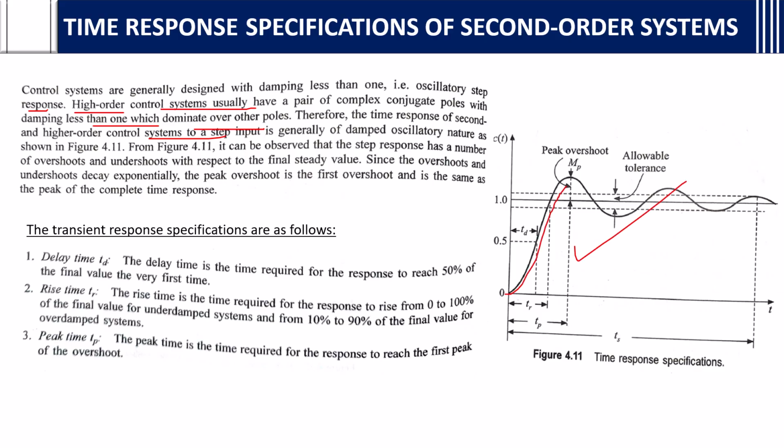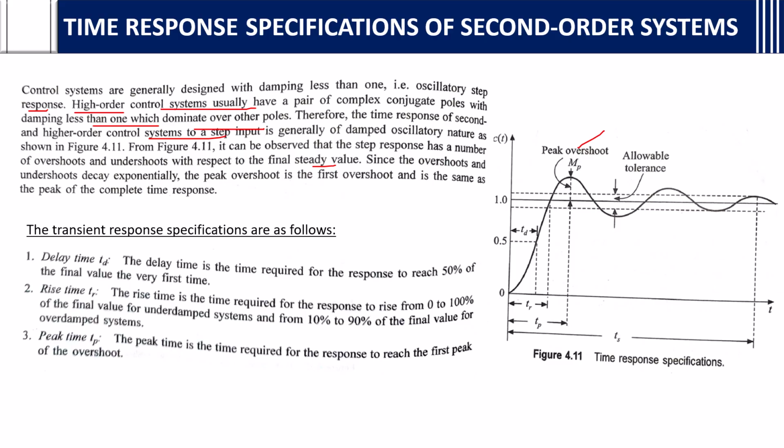If you see here, peak overshoot, allowable tolerance, this is called the damped oscillatory nature for higher order and second order systems. From figure 4.11 it can be observed that the step response has a number of overshoots and undershoots with respect to the final steady state value. Since the overshoots and undershoots decay exponentially, the peak overshoot is the first overshoot and is the same as the peak of the complete time response.